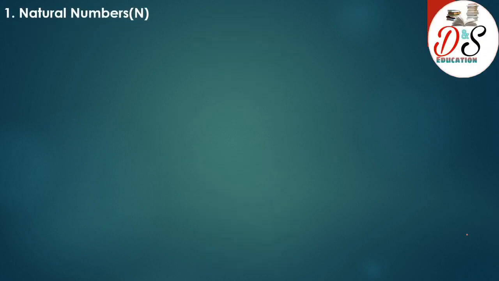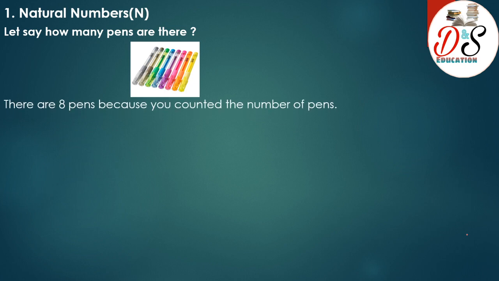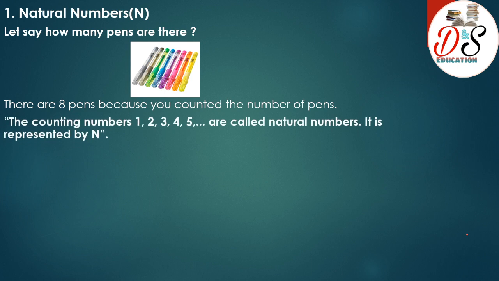First, we will discuss natural numbers. Let me show you one picture. Can you say how many pens are there? There are 8 pens, because you counted the number of pens. So the counting numbers 1, 2, 3, 4, 5 are called natural numbers. Now we know that natural number is represented by N.